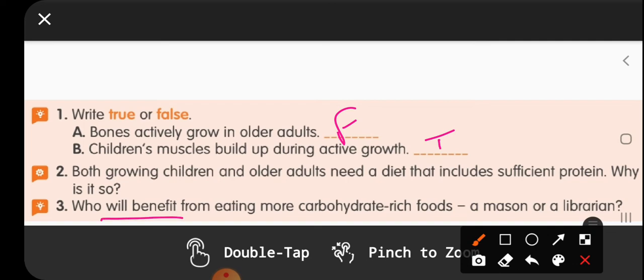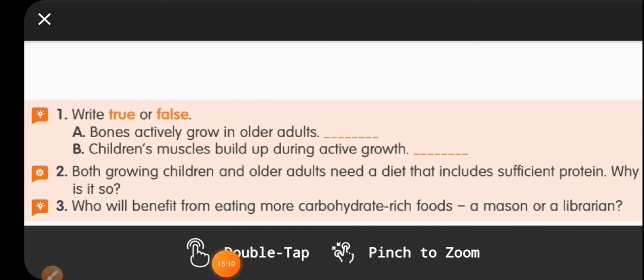Who will benefit from eating more carbohydrate rich foods, a mason or a librarian? You people know that a librarian is someone who sits in the library to issue books and maintain the library.